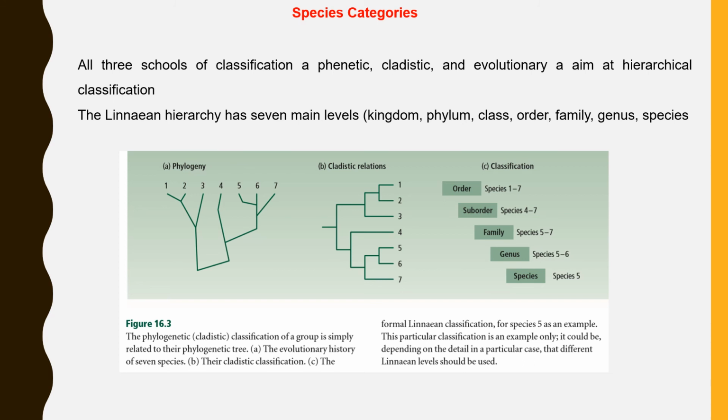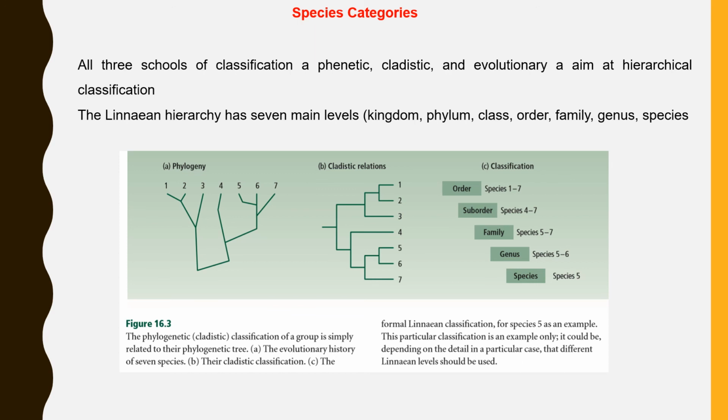The figure below shows how a phylogenetic tree, which consists of 7 species, can be used to create a cladistic classification, and then it can be correlated with the Linnaean hierarchical classification. Example: let us consider species 5. Study the cladistic relation. Figure B. The lowest level of classification is species. So in this case, it is species 5.